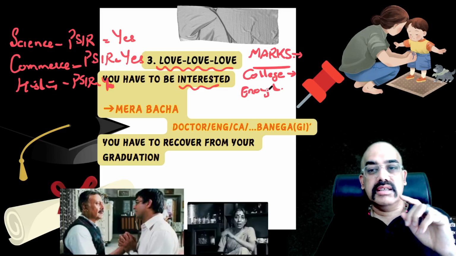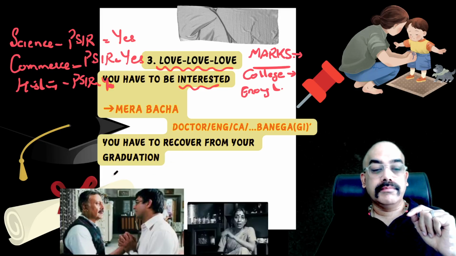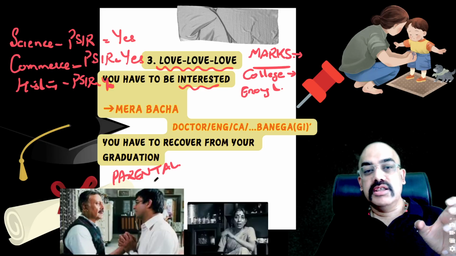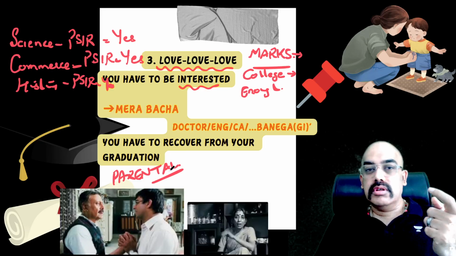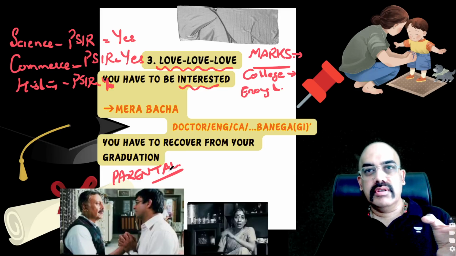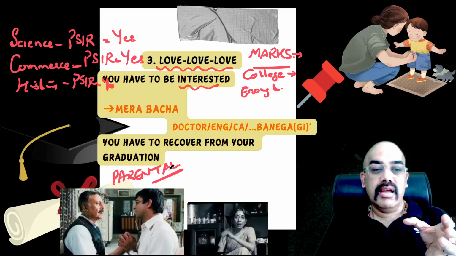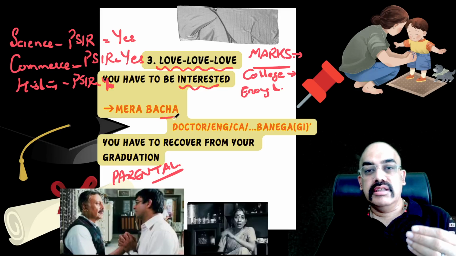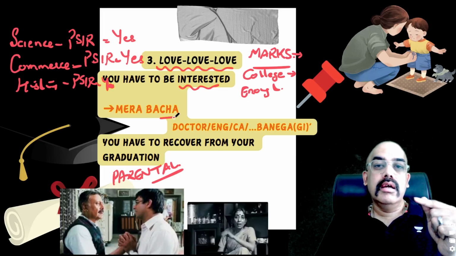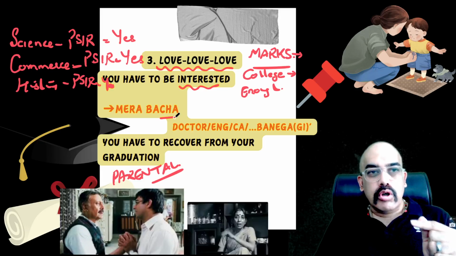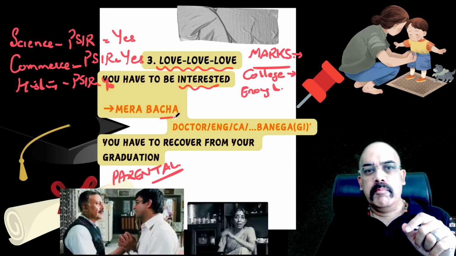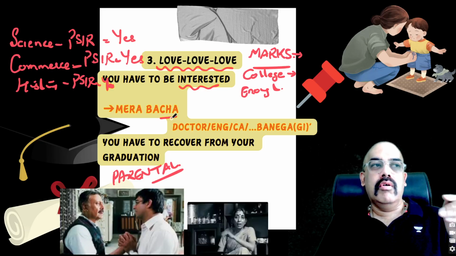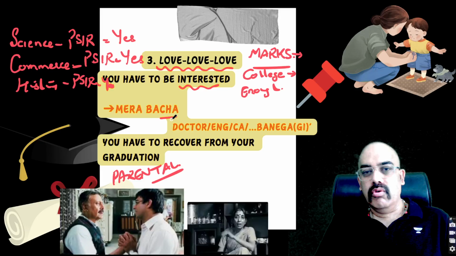And the second very important is parents. Under parental and societal pressure, majority of us choose our graduation. So the joke that was said in a sarcastic way, it was a very tragic joke, which was shown in the 3 Idiots movie, that my child will become a doctor or engineer or CA etc. It is more than a truism, it is actually a very tragic truth. And we do this, and I'm not blaming parents because their parents did the same, and their parents did the same, and so on and so forth.